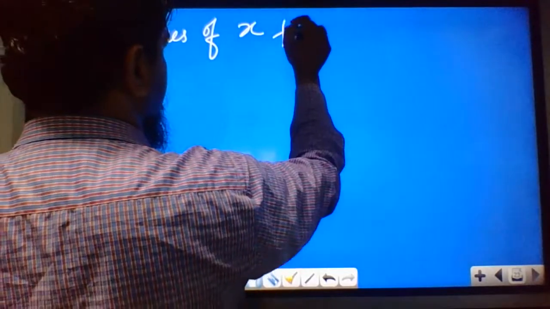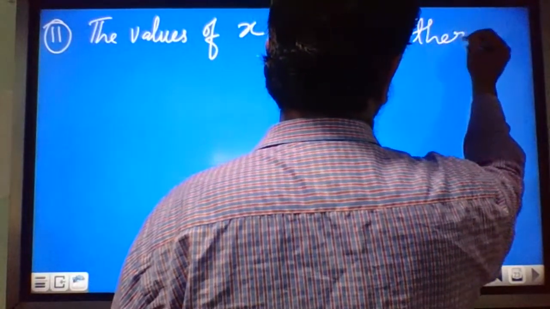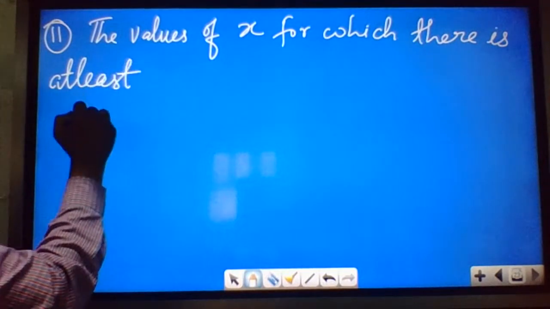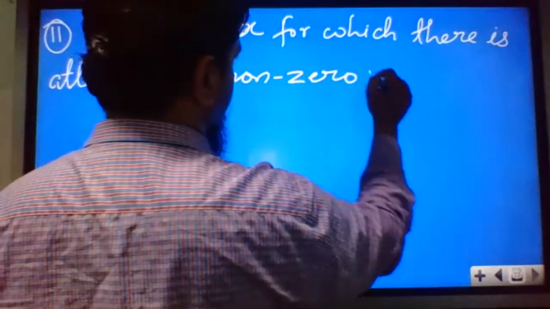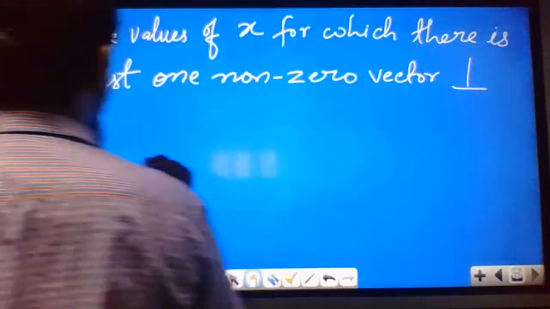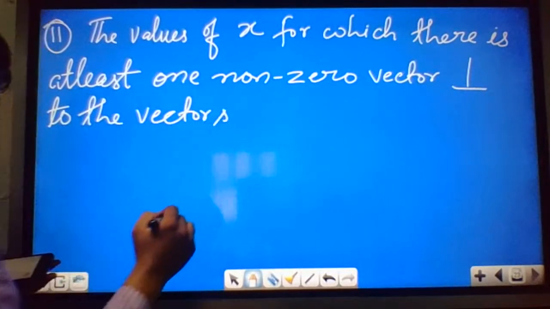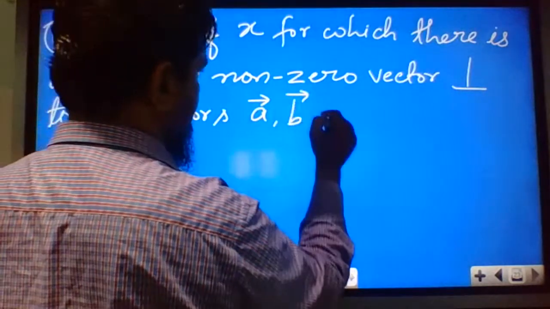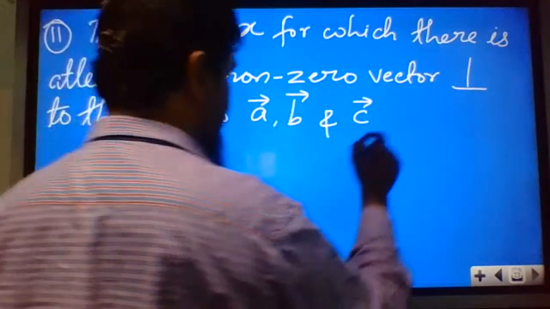Question number 11. The values of x for which there is at least one non-zero vector perpendicular to the vectors A, B and C.